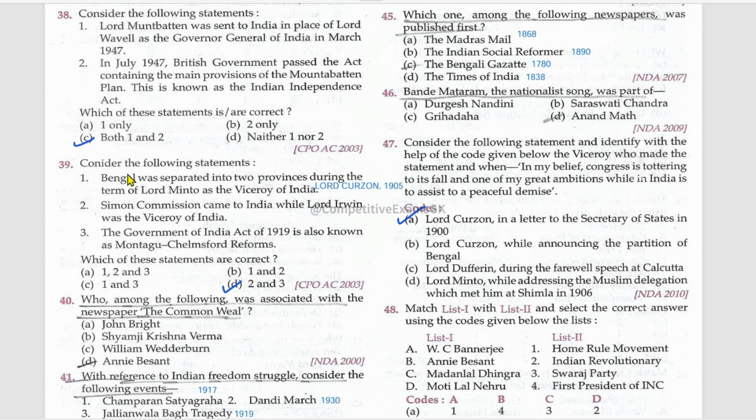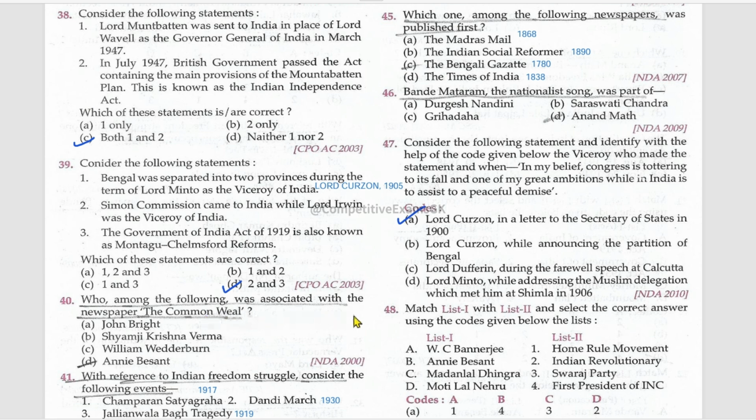Right. Consider the following statements among these three, which are the correct statements. Bengal was separated into two provinces during the term of Lord Minto, the Viceroy of India. No, Bengal was separated into two provinces under Lord Curzon in 1905. Simon Commission came to India while Lord Irwin was the Viceroy of India. Yes. The Government of India Act of 1909 is also called the Morley-Minto Reforms. Yes. What is the other name of Government of India Act 1909? Mention it in the comments.